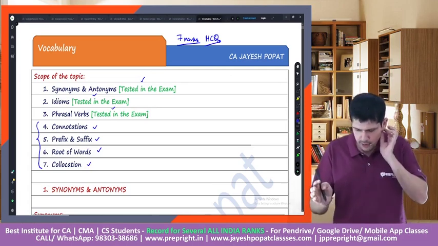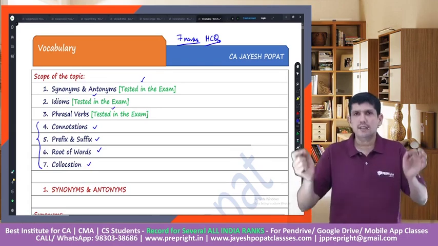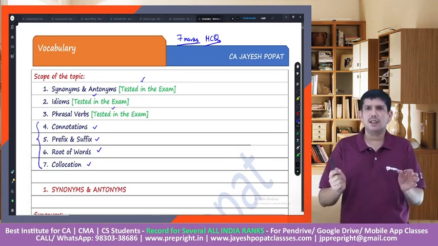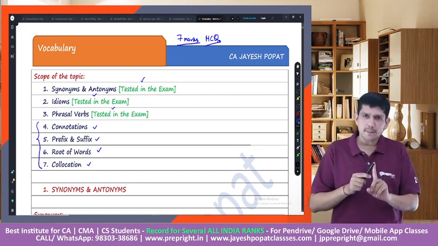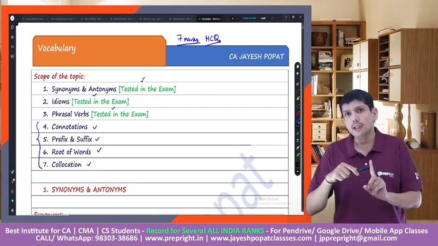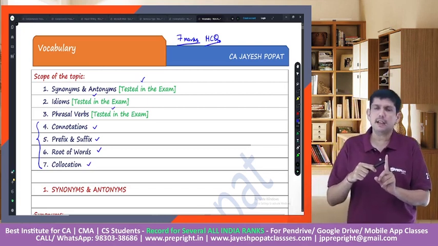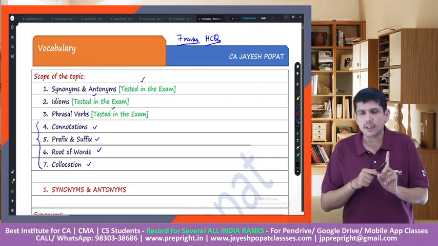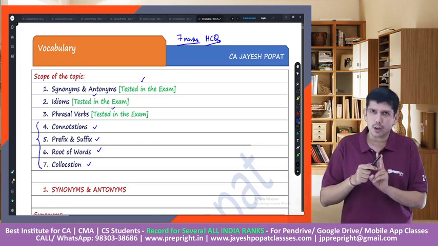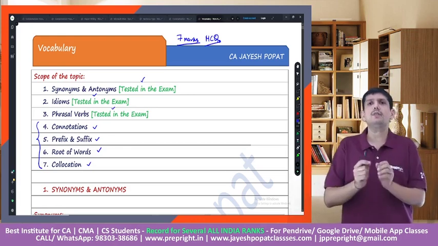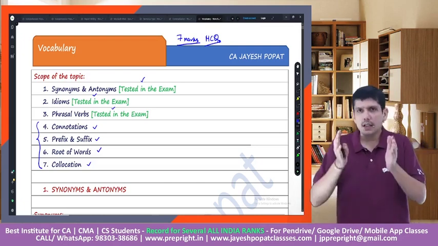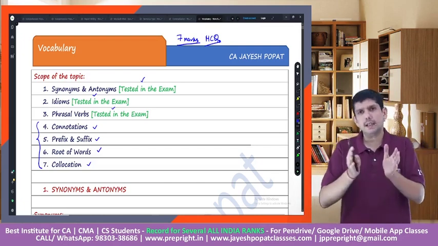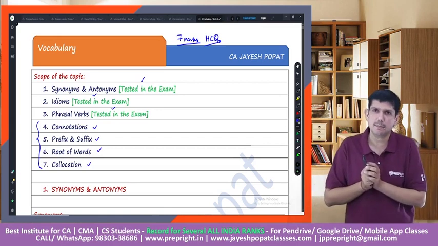Our approach, see, we cannot cover each and every word which is there in the dictionary. What is our approach? We will cover the institute study material. We will cover all the past year papers till date. We will cover all the revision test papers, and we'll cover the mock test paper, right? So this constitutes a universe for us, because this is the best what we can do. We can cover the institute material plus MTP, RTP and past exam papers.